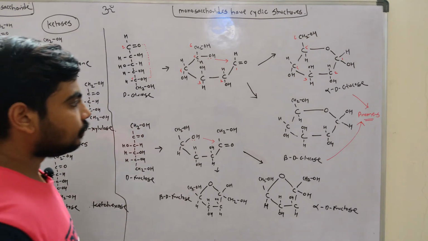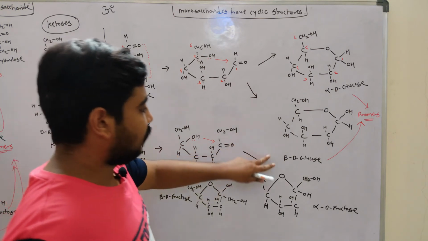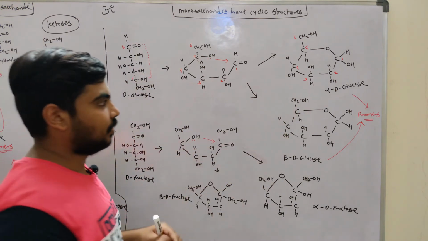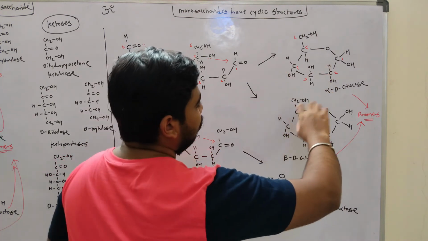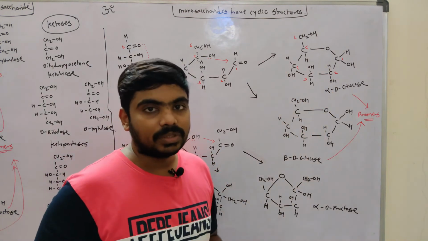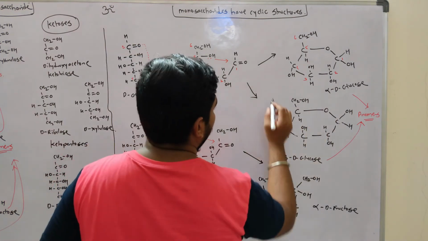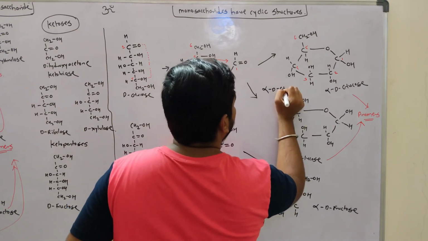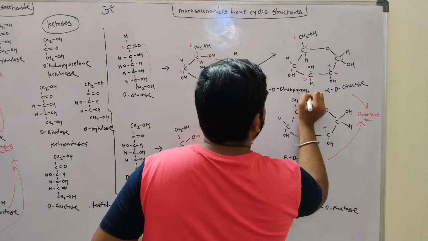Now if you look at the structure of this glucose and fructose, they are cyclic structure. This cyclic structure is similar to the pyran ring. So this alpha D glucose is also called as alpha D glucopyranose.